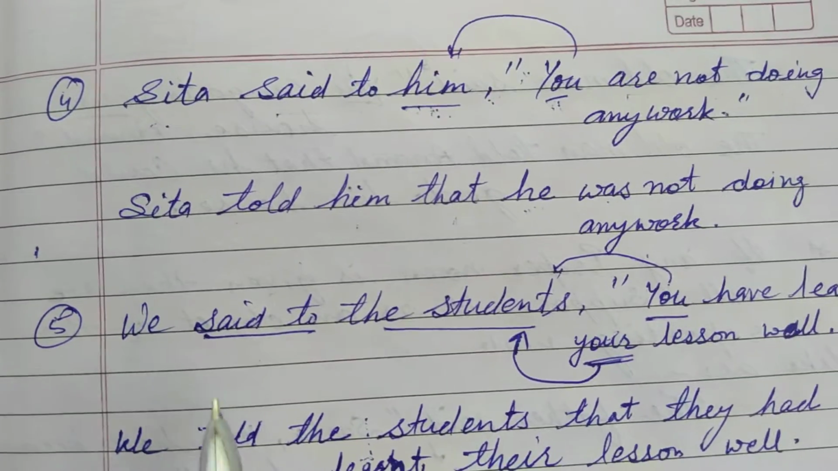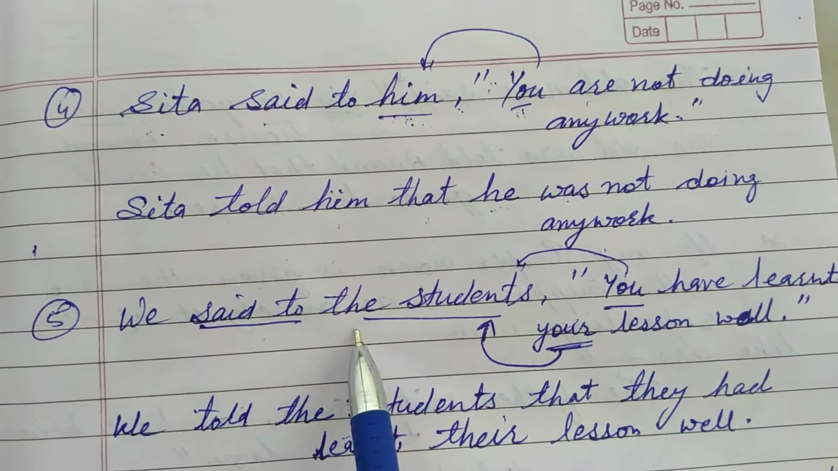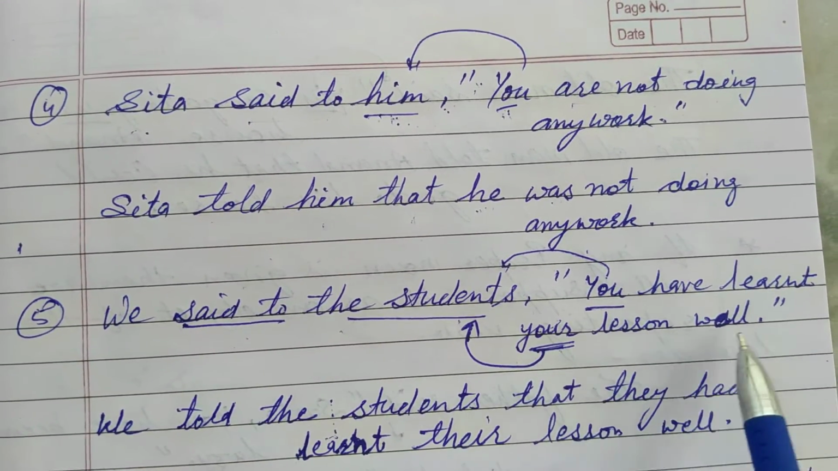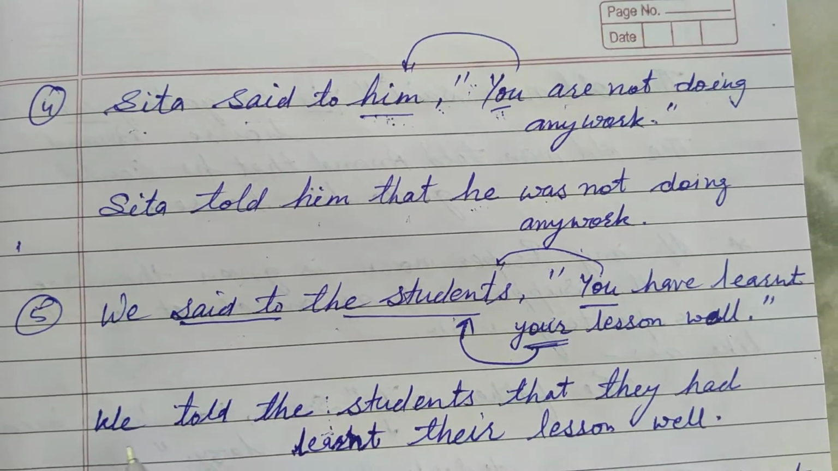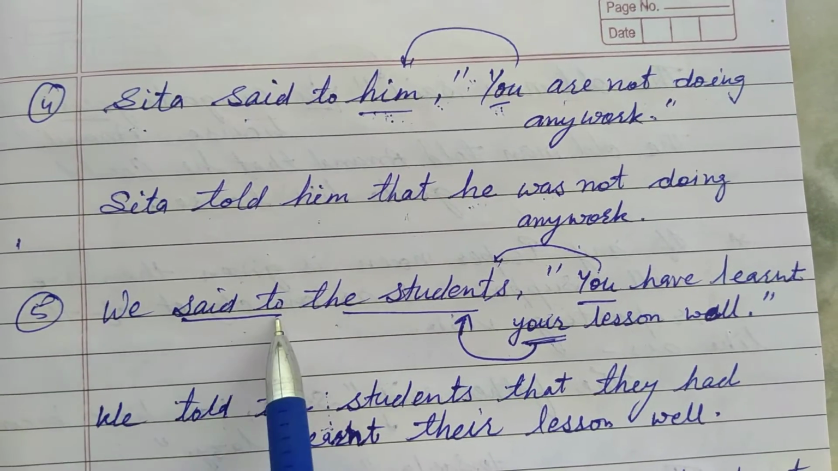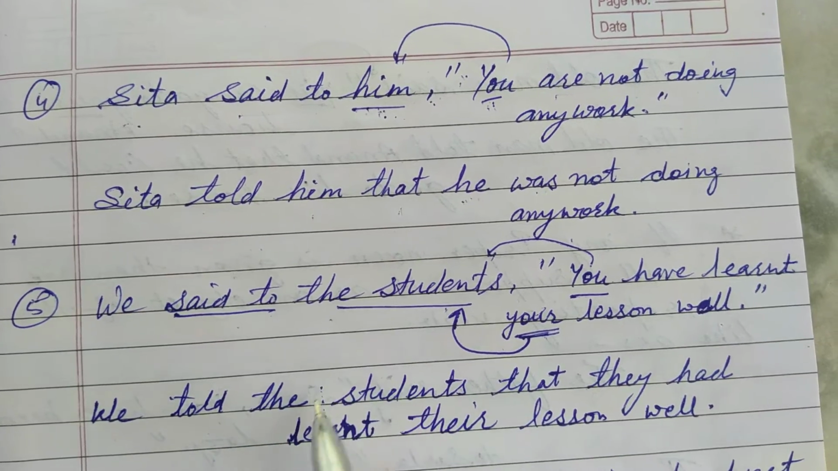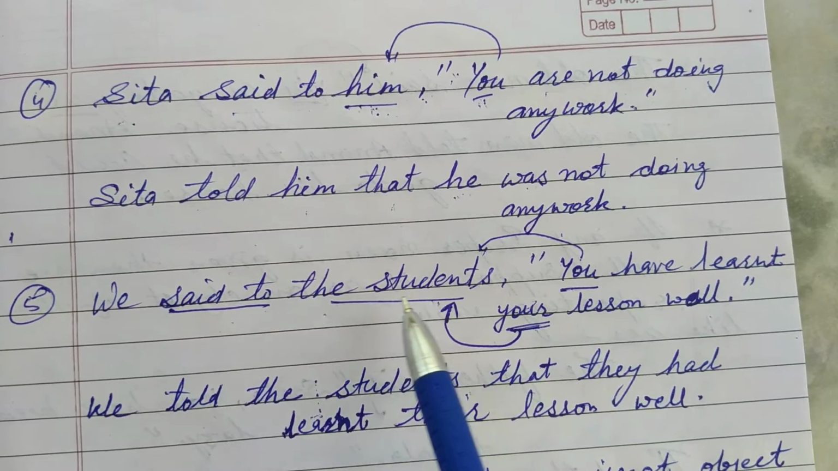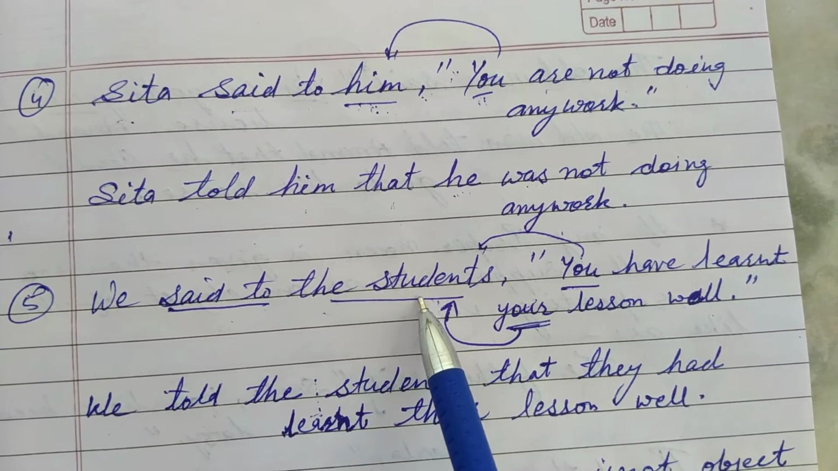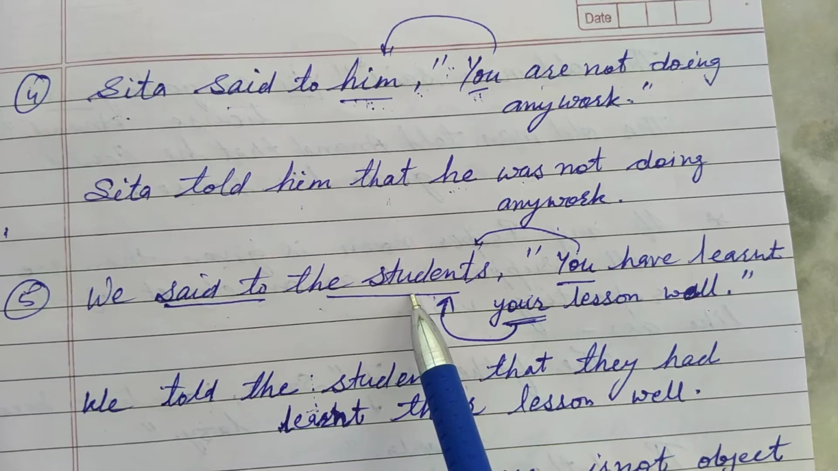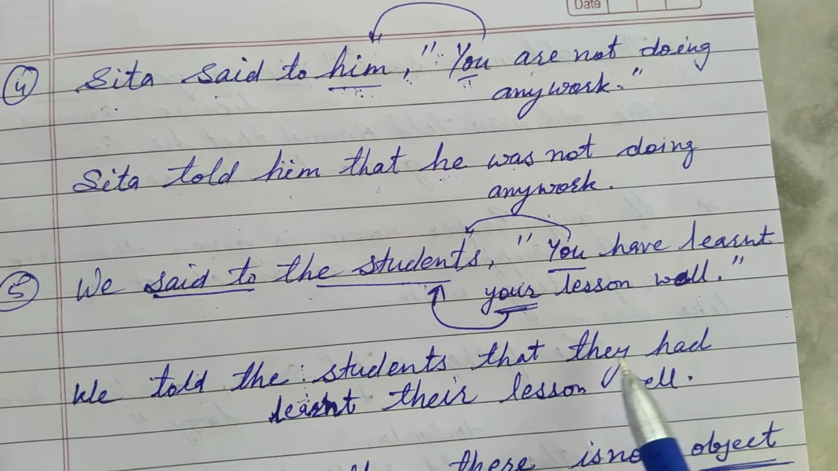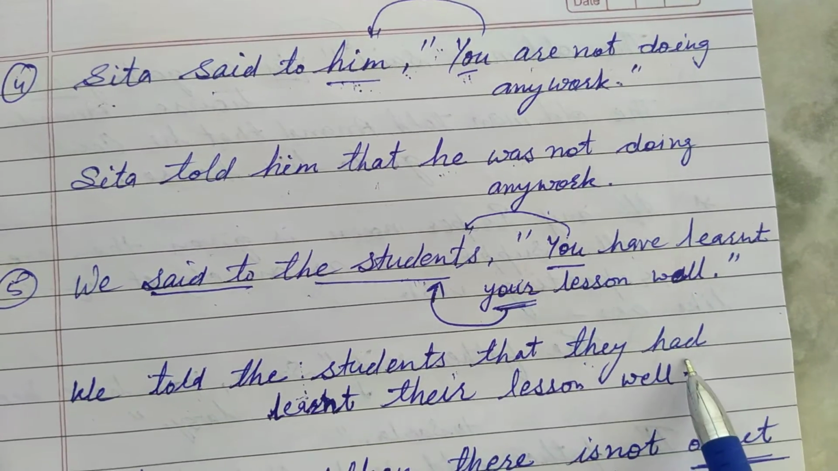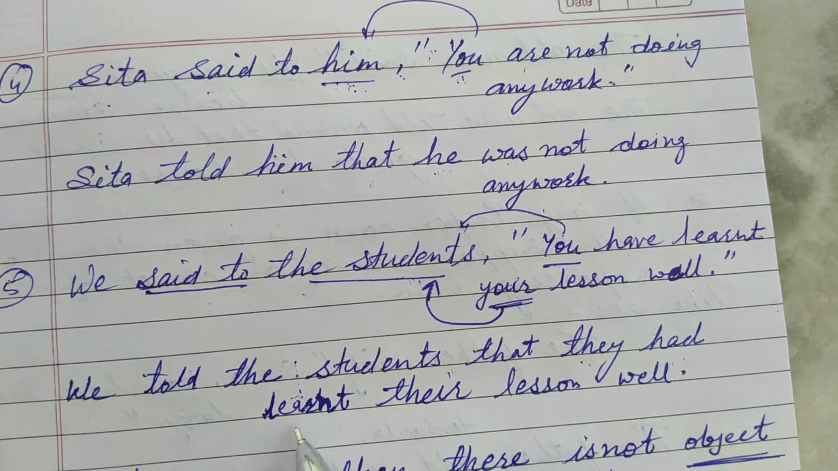Next example, you see: We said to the students, "You have learnt your lessons well." See here, said to changes into told. We told the students that, and you changes according to the object. In the object there are the students, which means plural number, third person plural. When it is plural, they, the students, so have changes into had: they had learnt.